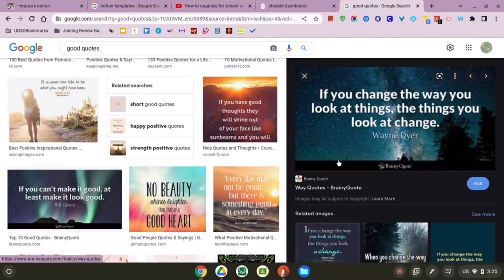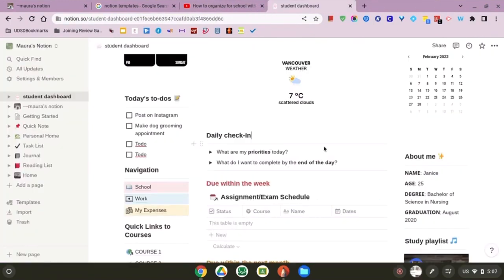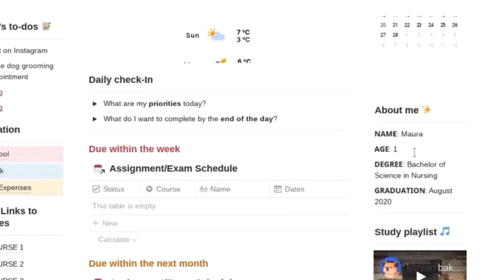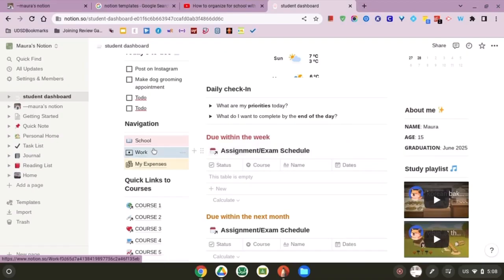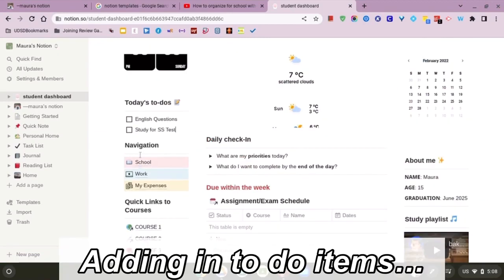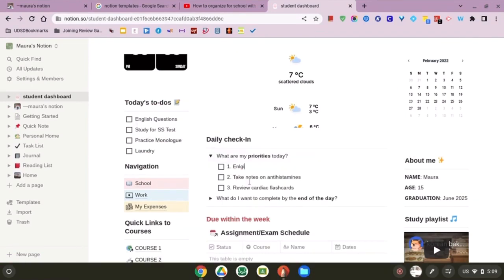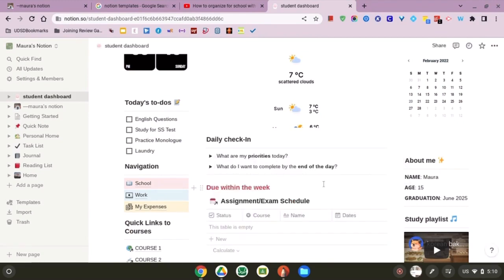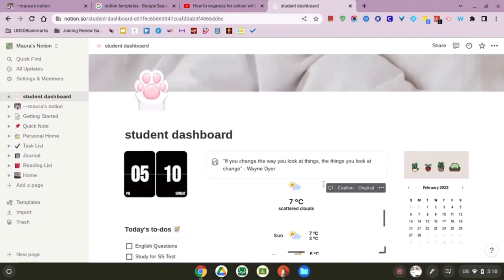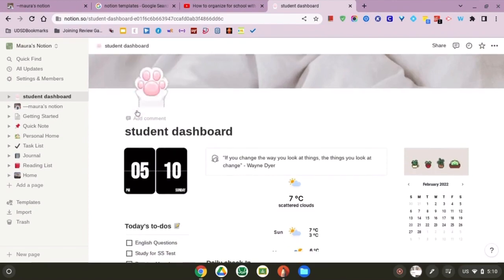Oh, this is cute. If you change the way you look at things, the things you look at will change. I'll put that on there. Okay, I got my quote. Alright, so we'll do a little bit about me. Alright, so now I'm gonna get rid of some of these things. Okay, priorities. So far everything is customized. I definitely think I'm gonna change the paw print. It's like moving too much for me, but we're gonna worry about that later.